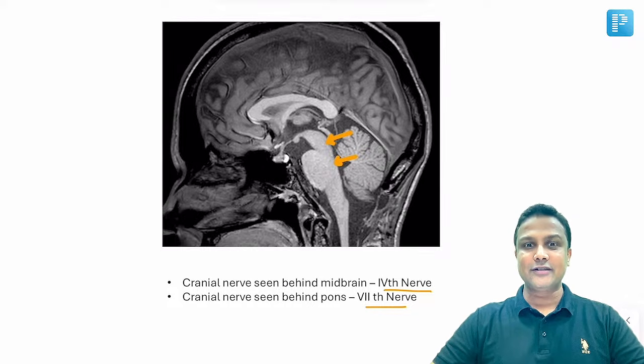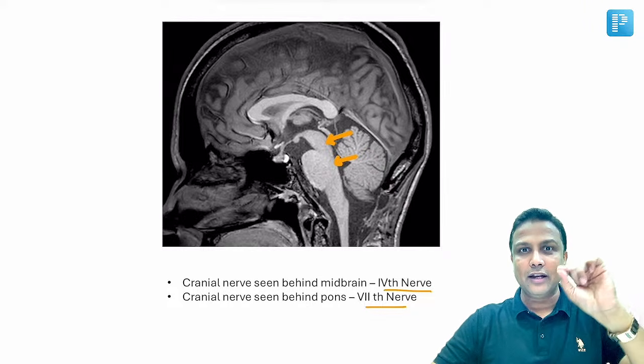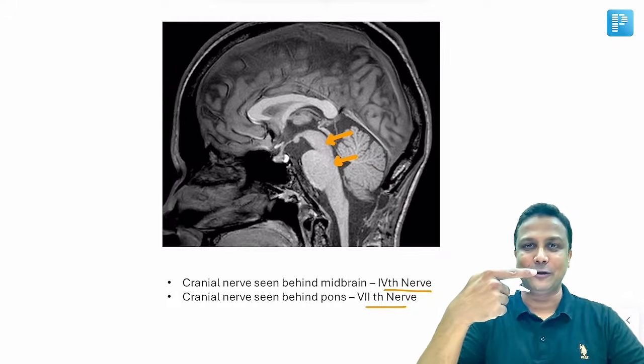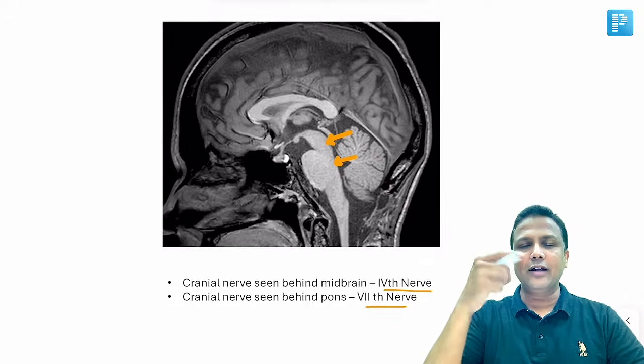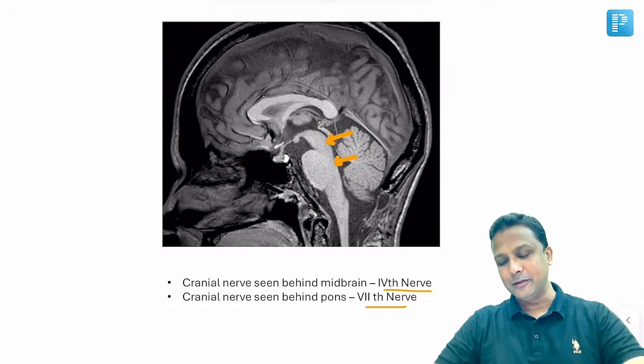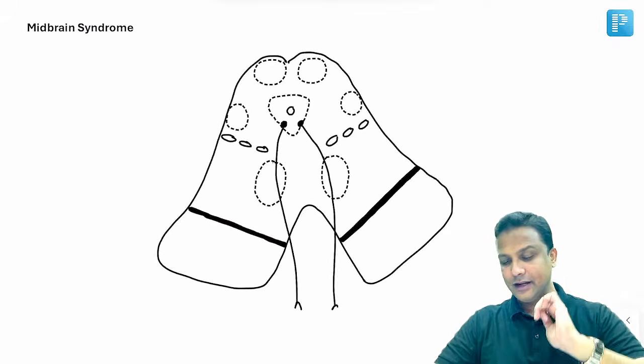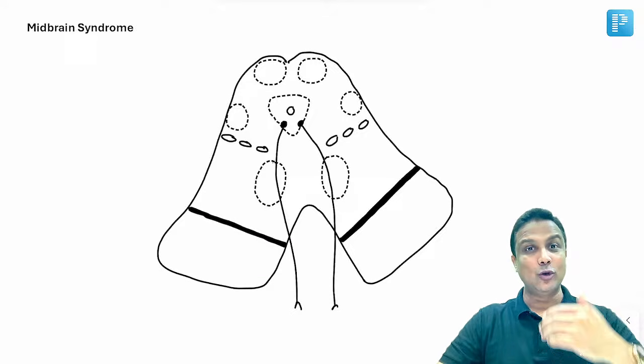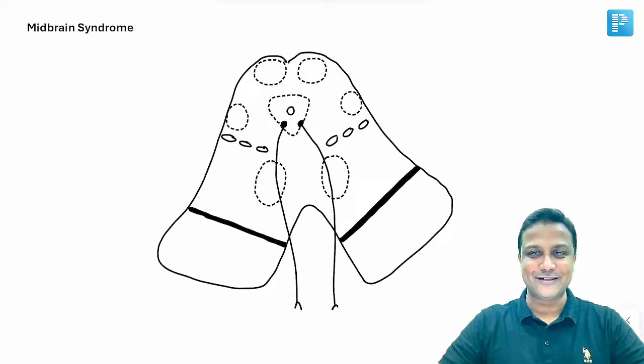ये मैंने आपको इमेज इसीलिए दिया है क्योंकि आप उसको properly वहां पर arrow mark देख पाओ. If the arrow mark is behind the midbrain, then the 4th cranial nerve is visible, and if the arrow mark is behind the pons, then the 7th nerve is visible. And by this, we are actually done with the ventral and dorsal aspect of the brainstem.